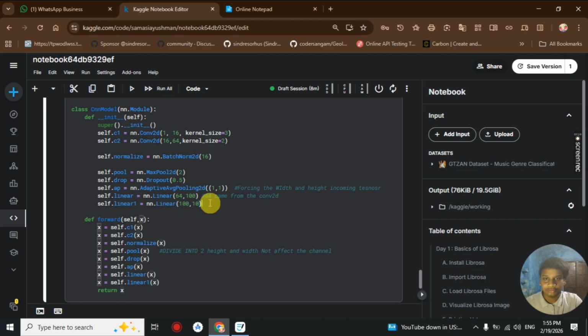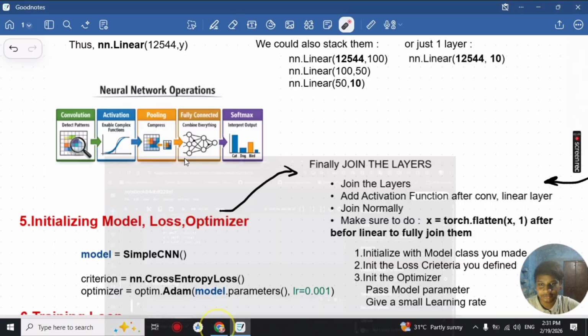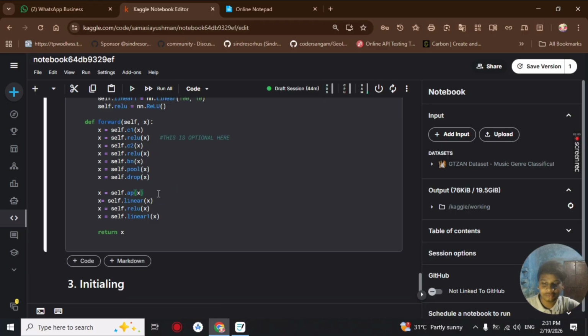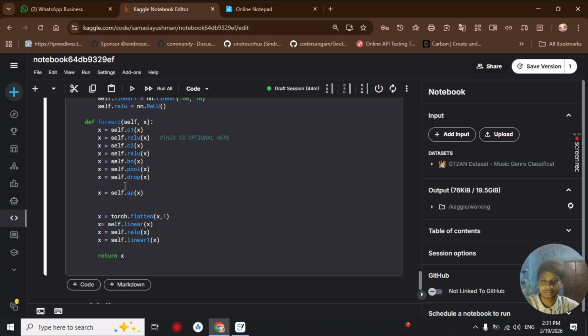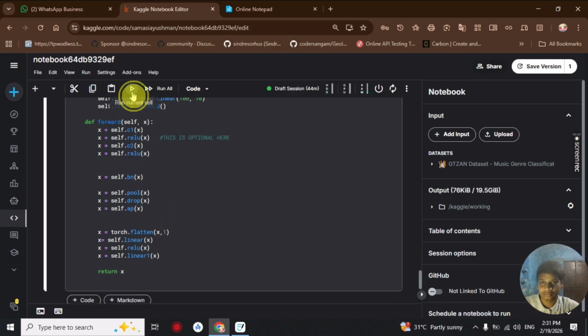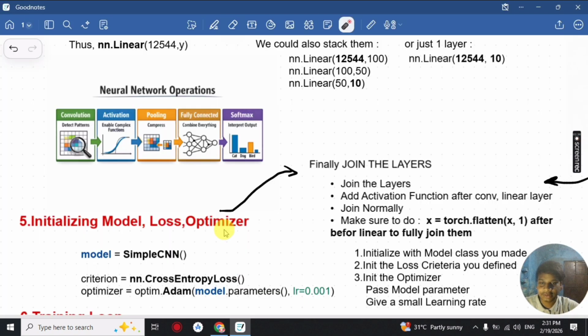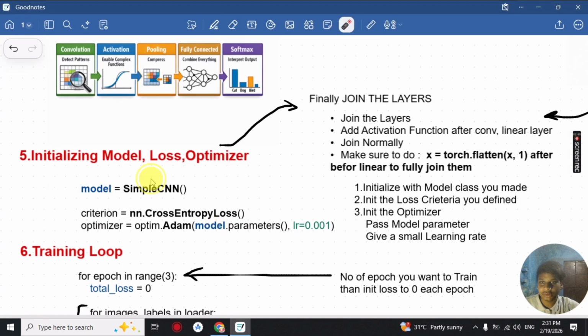So nn.Linear 100 by 10, and we could also include our ReLU function between the linear layers. The thing we must make sure of is that we are using torch.flatten(x, 1) to flatten the convolutional output before x goes to our artificial neural layer. So we basically joined the layers.